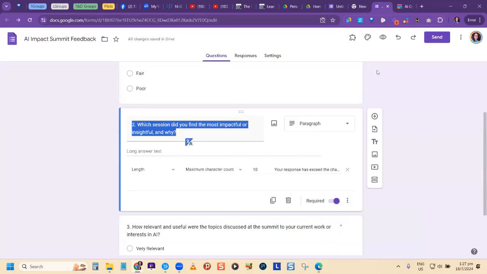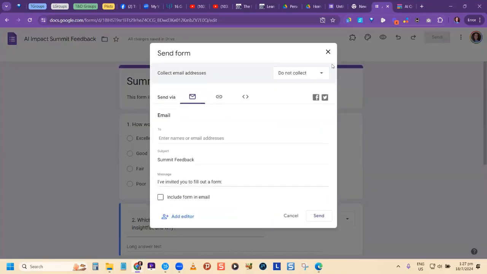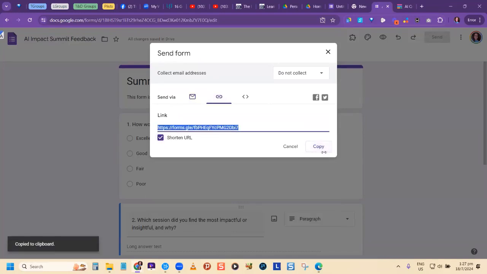All right. So you have your form created and everything like that. How do you share it with persons to be able to answer the questions? You simply go to send. You go to send. And then remember, this is a universal link icon. So you come here where it says link if you want to share a link with people. Now it generates this really, really long link. But if you don't want this long link, you can shorten it and then click copy and share the form.